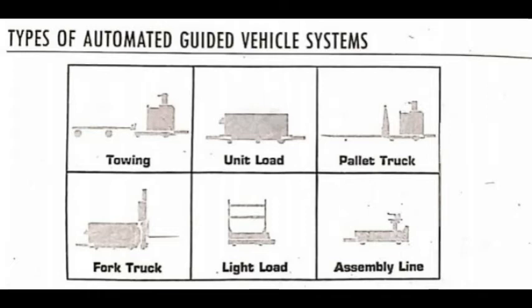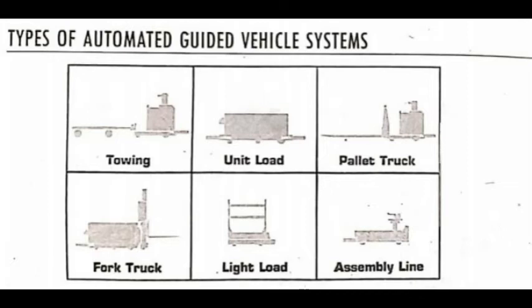Towing is coupling two or more objects together so that they may be pulled by a designated power source. It consists of towing vehicles that pull one or more trailers to form a train. See this figure here, where towing is shown. So it forms an efficient transport system.